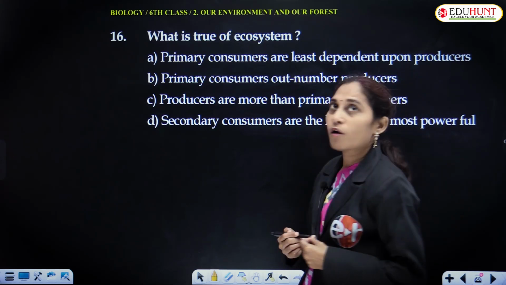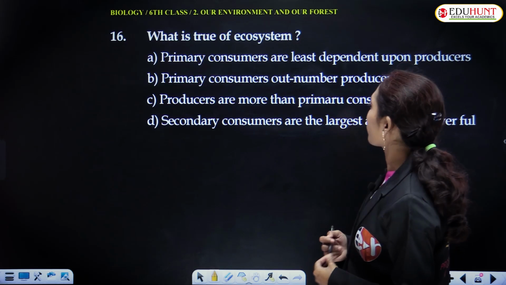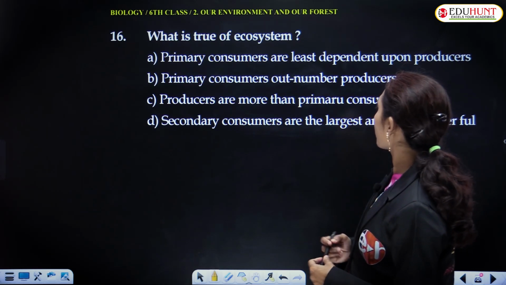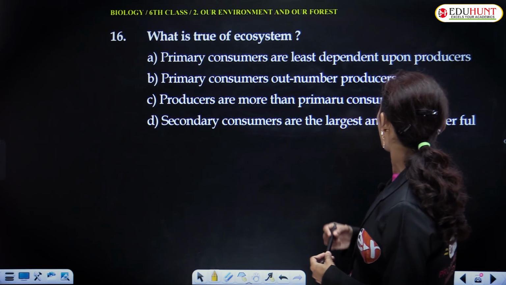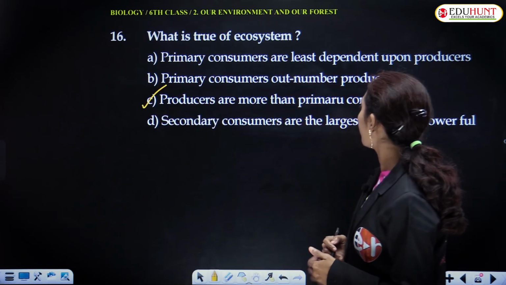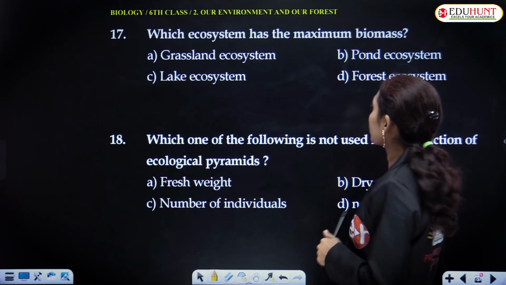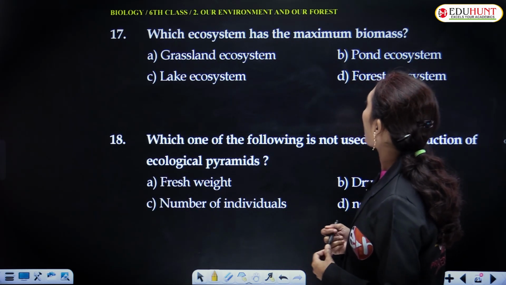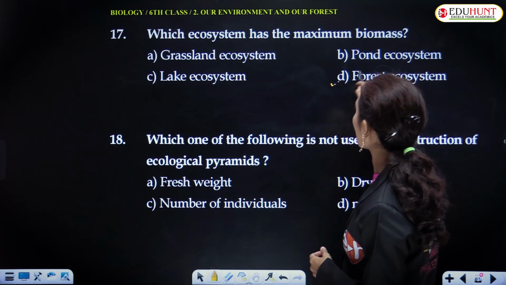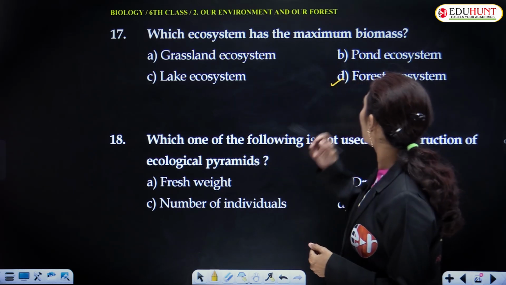What is true of ecosystem? Primary consumers are least dependent upon producers. Primary consumers outnumber producers. Producers are more than primary consumers. Secondary consumers are the largest and most powerful. So, producers are more than primary consumers. This is the correct option. Which ecosystem has the maximum biomass? Grassland, lake, pond, forest. Forest ecosystem has the highest biomass. It is a direct question.